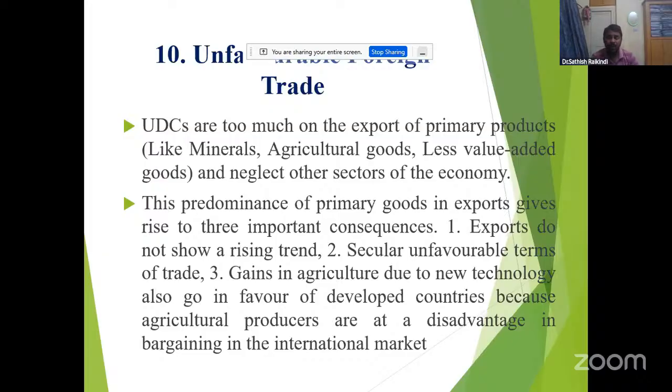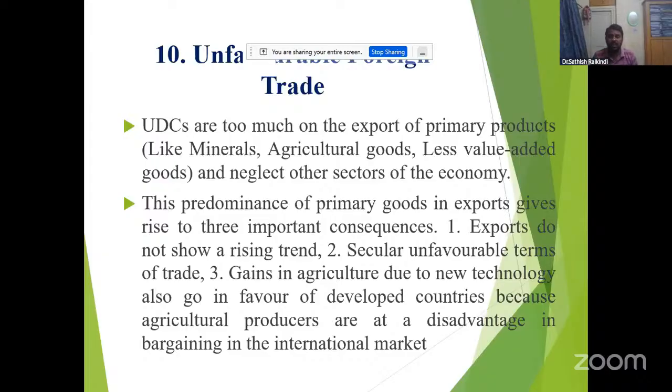This dependence on primary goods in exports gives rise to three important consequences. First, exports do not show a rising trend. We are exporting more primary goods, but not getting more income. Why? Because our primary product prices are very low in foreign countries due to dumping, and also because of secular unfavorable terms of trade. The terms of trade show a secular unfavorable trend.